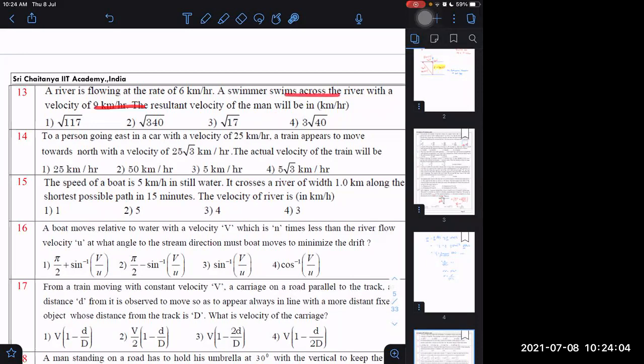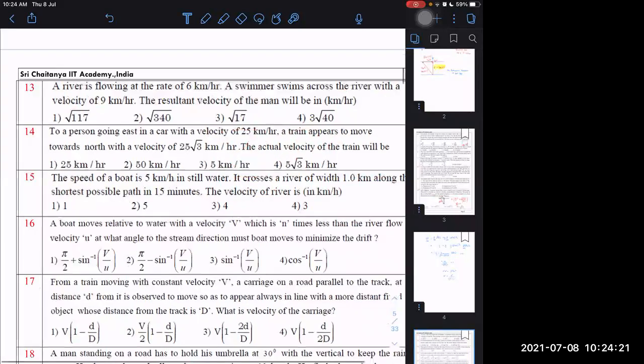Across means perpendicular. 9 is speed perpendicular to it, 6 is this side. Then I should take the resultant: 9 square plus 6 square under the root. What is that? 81 plus 36 under the root, which is equal to root 117, sir.